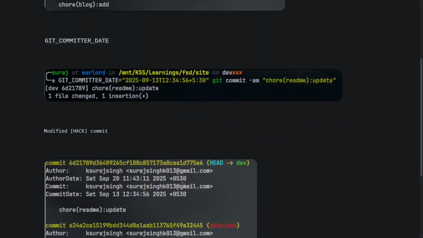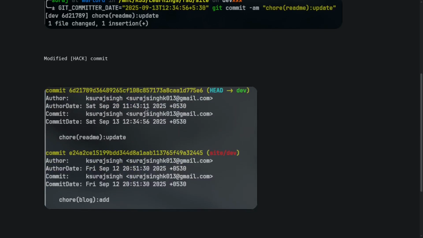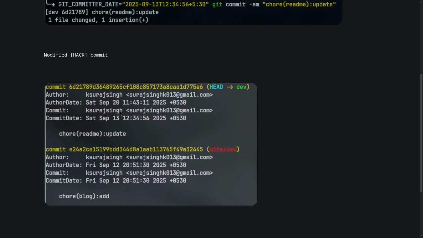And if you see after changing the GIT_COMMITTER_DATE in the new one, the author date was September 30th, meaning the file was created and the first commit was made on September 30th, but then amends were made or commits changed, and the new update is September 13th.